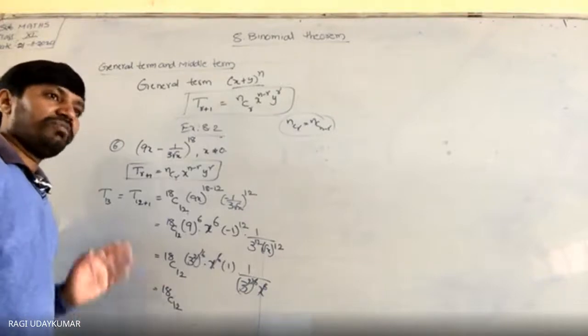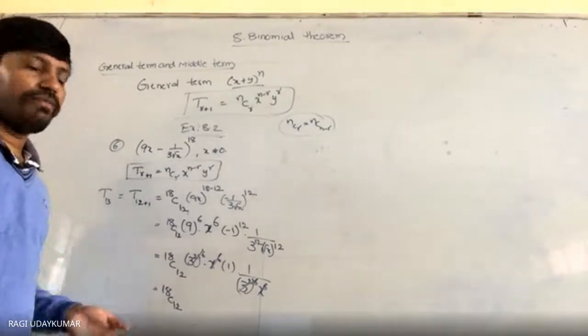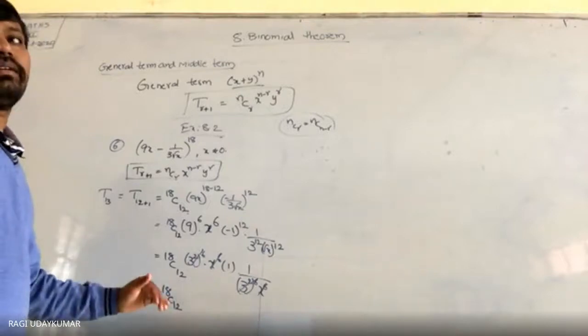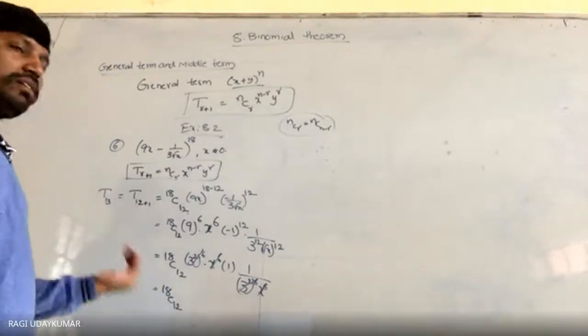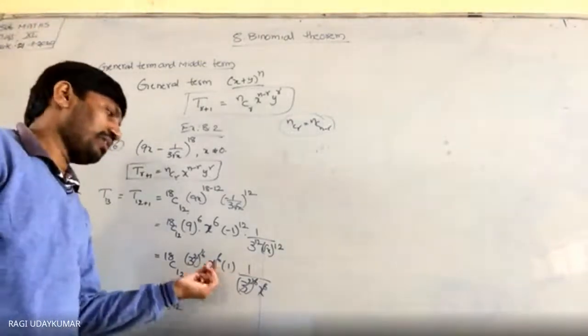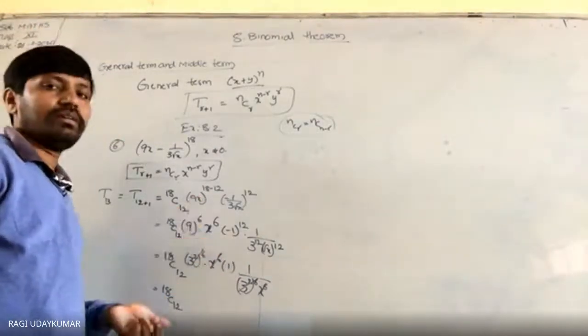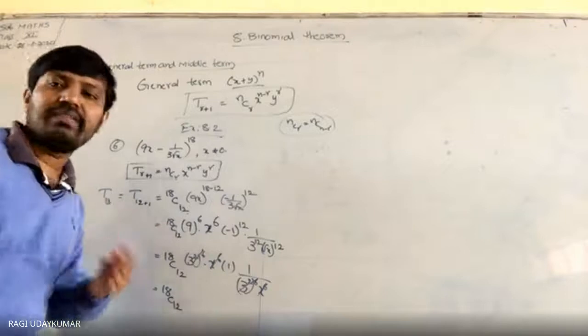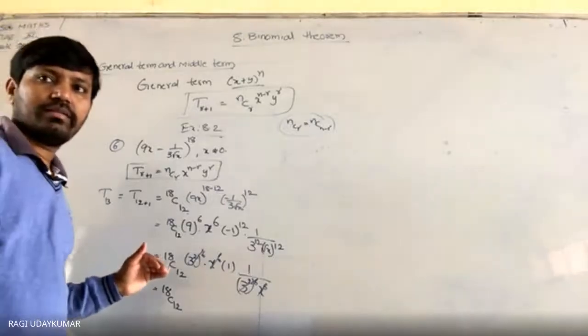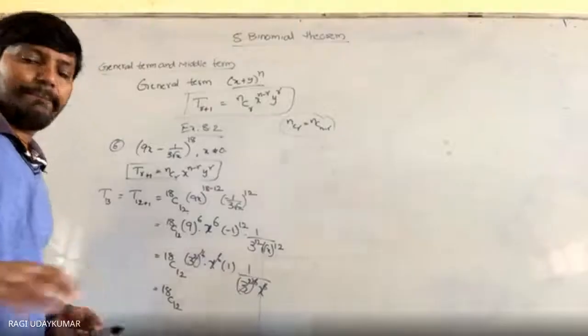But the independent term of x cannot be found out like this. When we find out the general term, automatically you got this one. And how do we find out the independent term of x? We'll see one problem here. Suppose if you get some value in the general term, exactly the r value is given here. Their r value will not be given. Okay? ये समझ में आया? Yes, sir. Okay? Next.